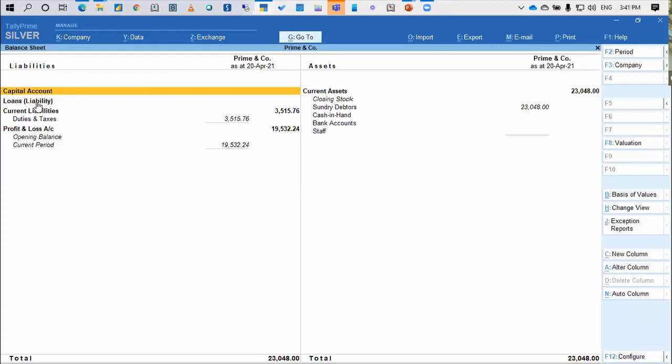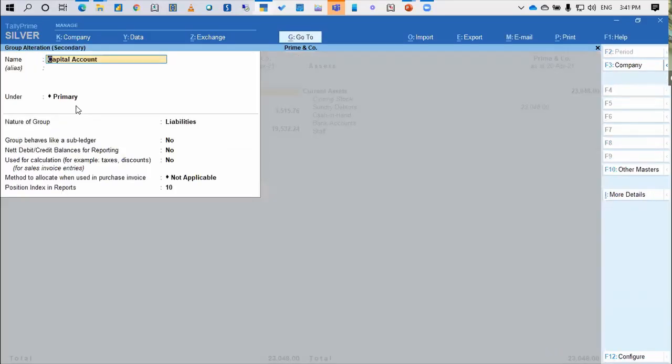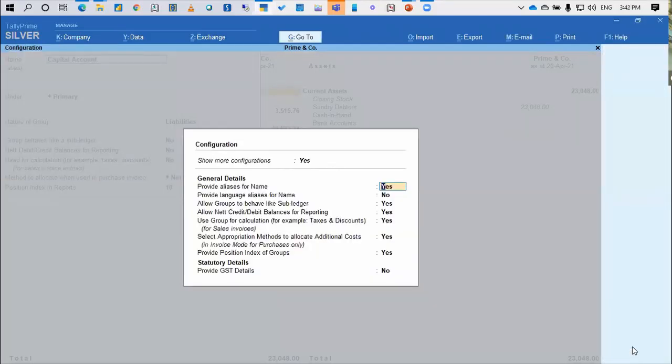So here, let's say there's a capital account and there's a loan liability account. I don't have much data, so I'm just showing you a concept here. Now, for some reason, I need the loans liability account to come above the capital account, and the capital account to come below. How can I do this? Here at capital account, I'm pressing Control Enter, and there's an option under F12 which says provide position index of the groups.